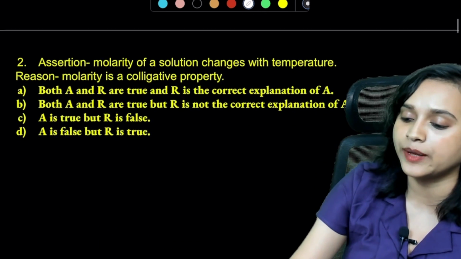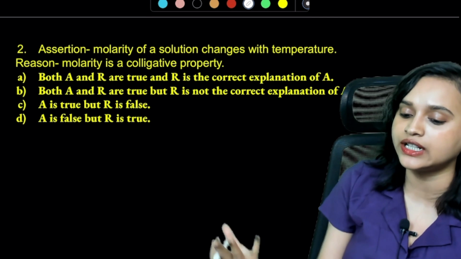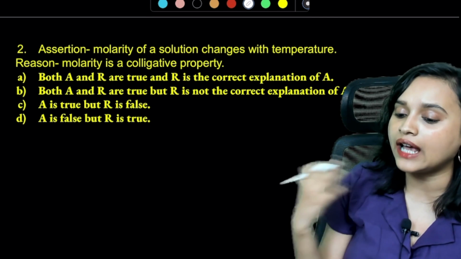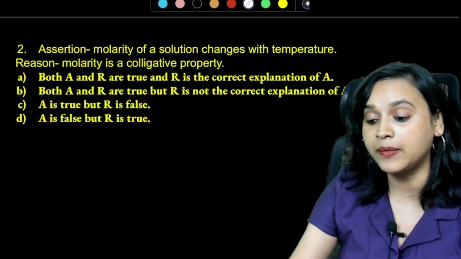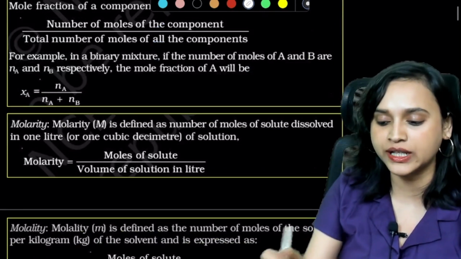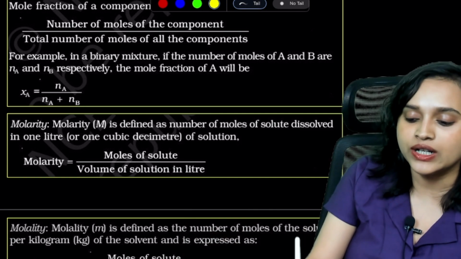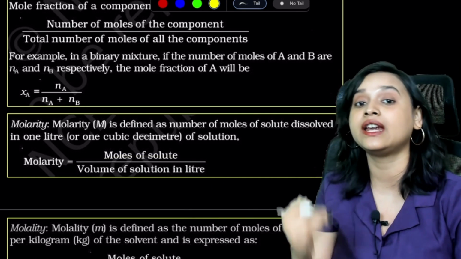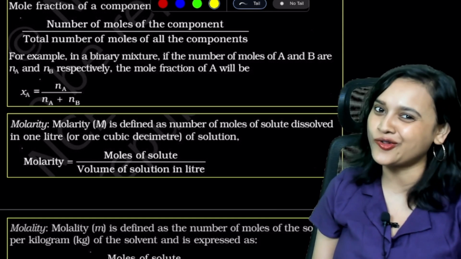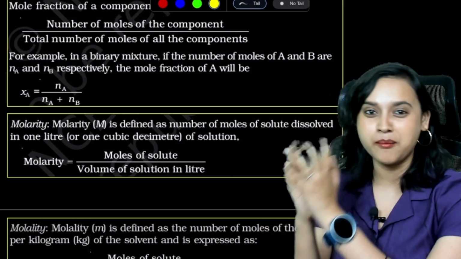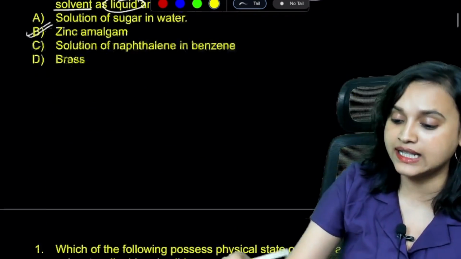All righty. Next question, everybody. Assertion: molarity of solution changes with temperature. And the reason: molarity is a colligative property. Definitely not. Molarity of a solution changes with temperature. This is absolutely true because molarity is moles of solute divided by volume of solution in liters. In the denominator you have volume of solution in liters. That means that if temperature increases, volume is also going to increase because volume and temperature are directly proportional to each other. Everybody, is that right? Absolutely right.